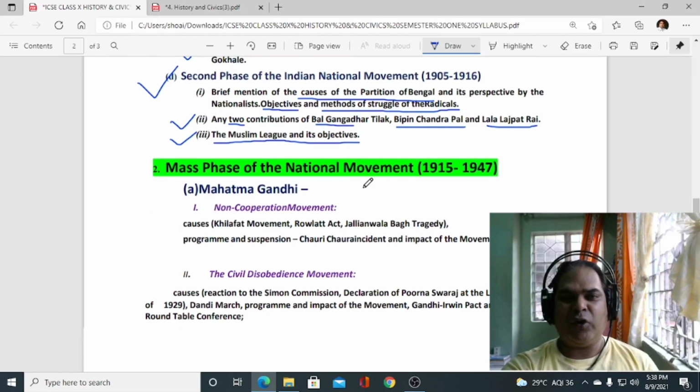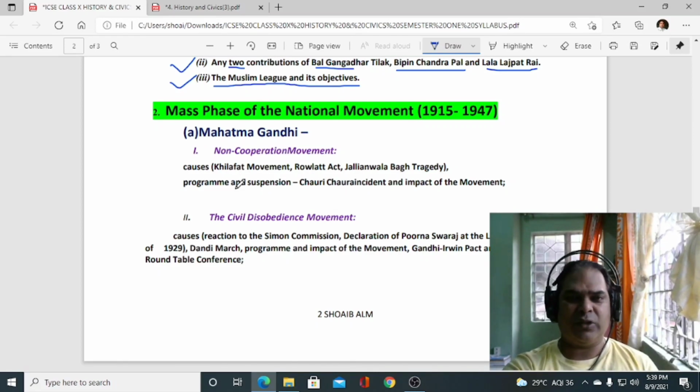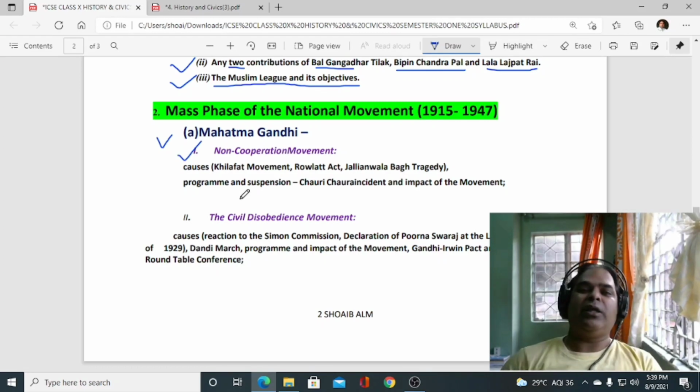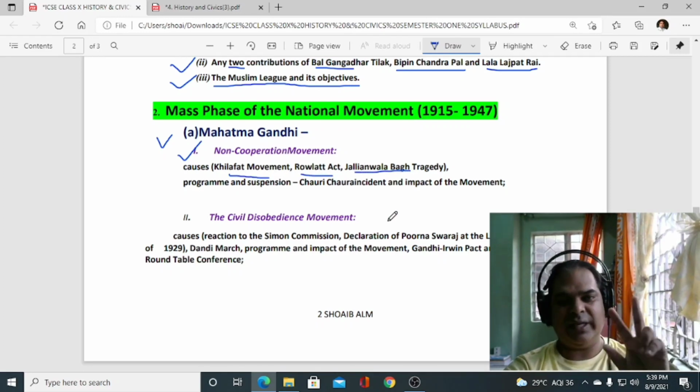Okay, then if you come down to the second unit and the last unit of history for the first semester 2021, you have to study about Mahatma Gandhi. Okay, so when we study about Mahatma Gandhi, we'll discuss the non-cooperation movement. So within the non-cooperation movement, you have to study the causes of the non-cooperation movement. So what led to the non-cooperation movement? So you can see here causes. Khilafat movement is there, Rowlatt Act is there, the Jallianwala Bagh tragedy is there. The 3 causes are there that we have to discuss in detail.